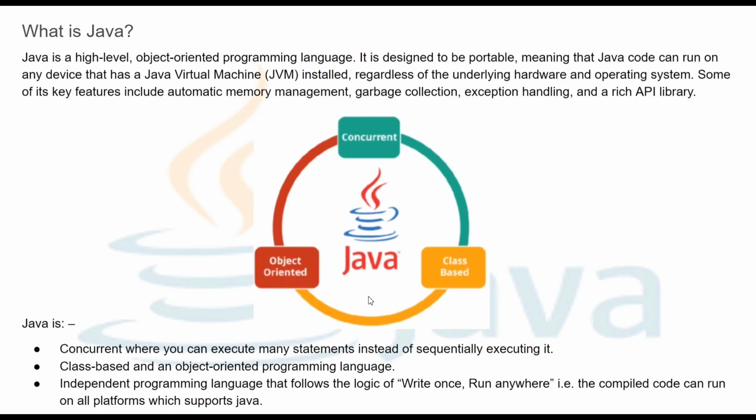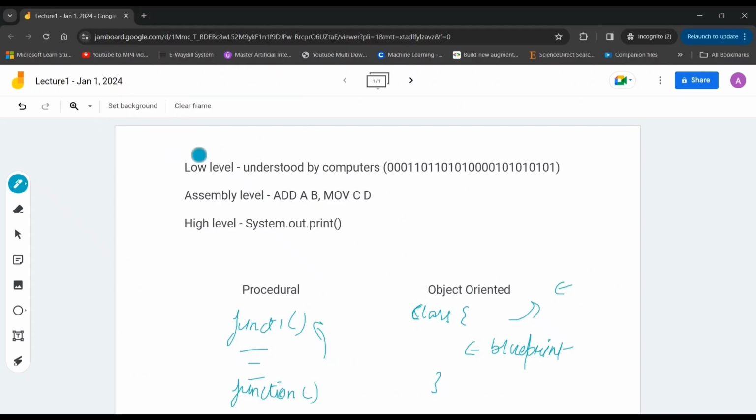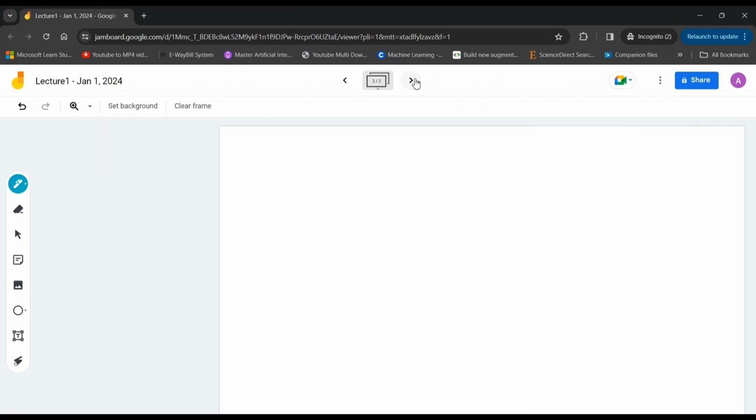Okay, next thing is that it is designed to be portable, meaning that Java code can run on any device that has a Java Virtual Machine installed. In general, suppose this is C++ code.